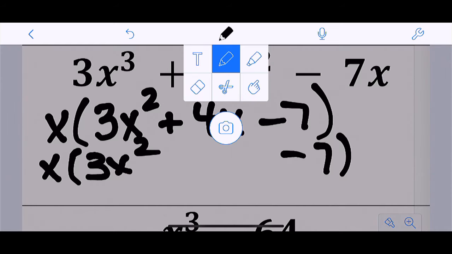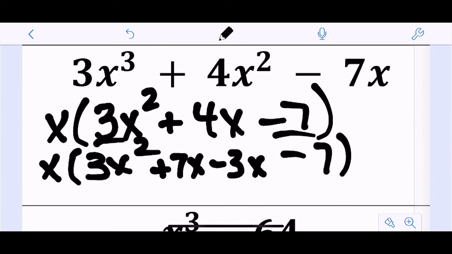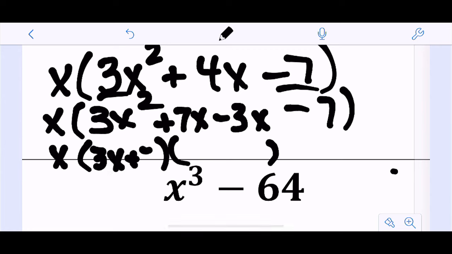And then we're going to do a times c. So I'm doing 3 times negative 7. That's negative 21. And the things that add to be 4 but multiply to be negative 21 would be 7x and 3x. So then I can take out the GCF of each part. And what I wind up with there is 3x plus 7 and x minus 1.